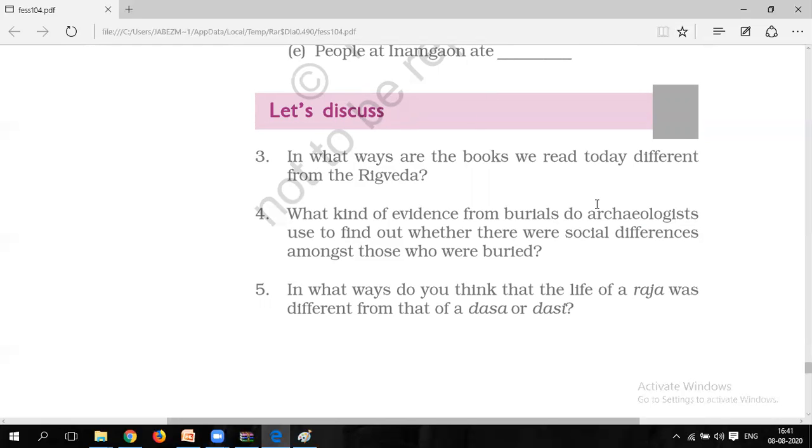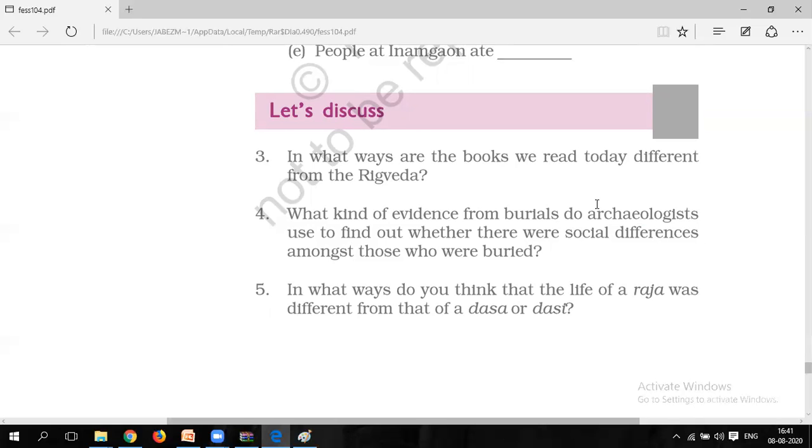So you have to describe the books that you read in today's world. What are the differences between the books that you read today and the Rig Veda, that we have already read in the chapter? We have come to know what the Rig Veda is. So is there any difference between these two books?